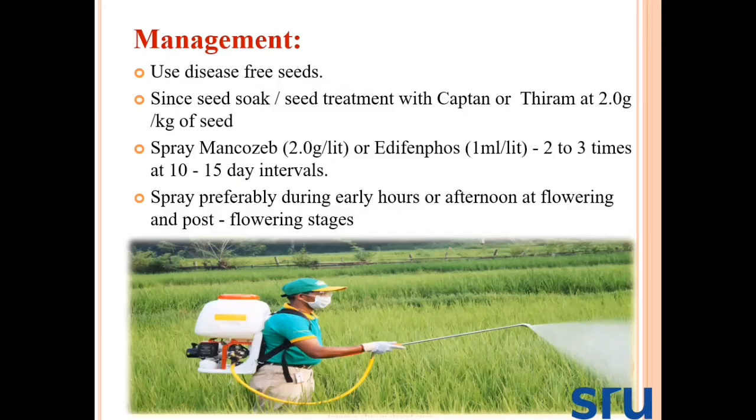Brown spot of rice is favored in areas where the water level in the soil is low. Let's come to important management practices. Use disease-free seeds. Then seed soaking or seed treatment with Captan or Thiram at the rate of 2 gram per kg of seeds.